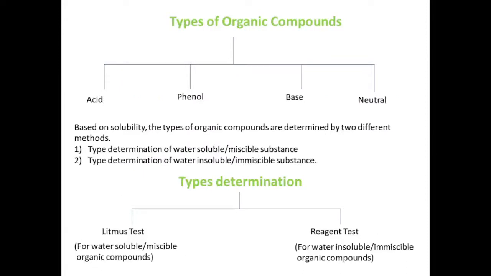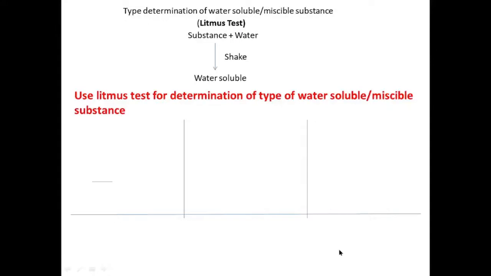The first step in the analysis of organic compounds is the type determination. We know there are four types of organic compounds: acid, phenol, base and neutral. Type is determined on the basis of two different methods. First is the type determination of water soluble or miscible substances and second is the type determination of water insoluble or immiscible substances. The type of water soluble organic compounds is determined by the litmus test, while the type of water insoluble organic compounds is determined by the reagent test. So first is the type determination of water soluble or miscible organic substances using the litmus test.